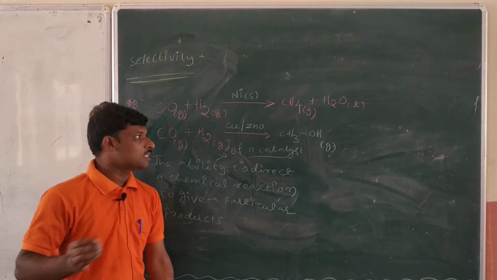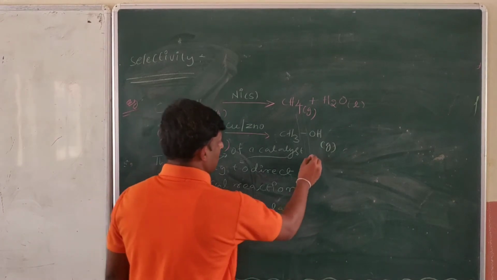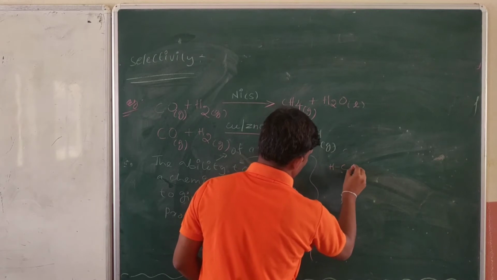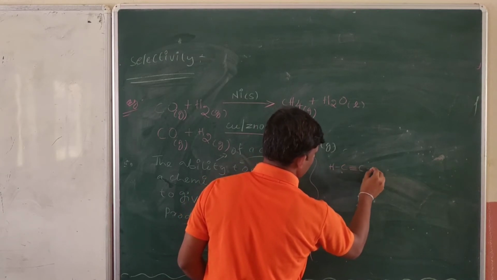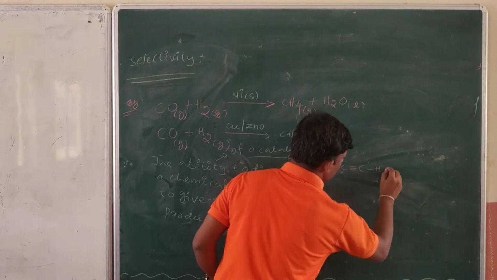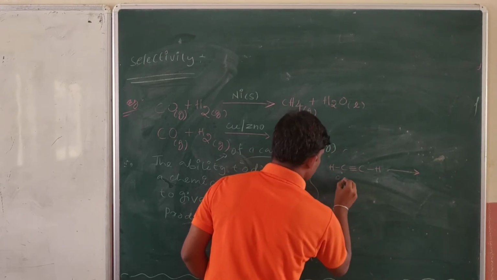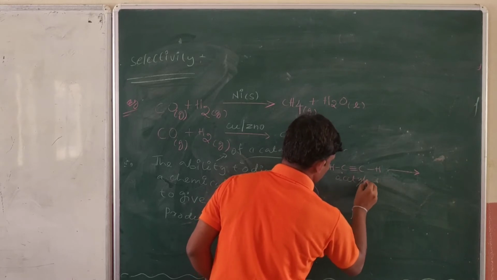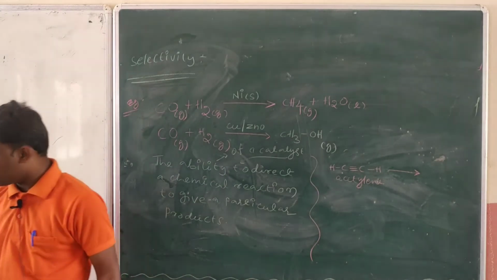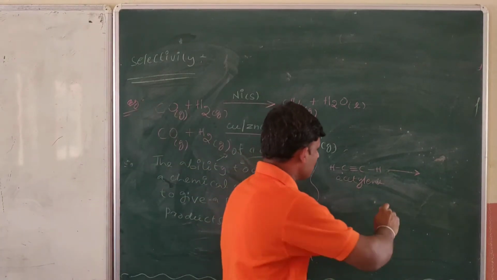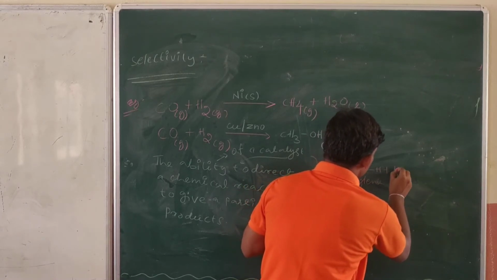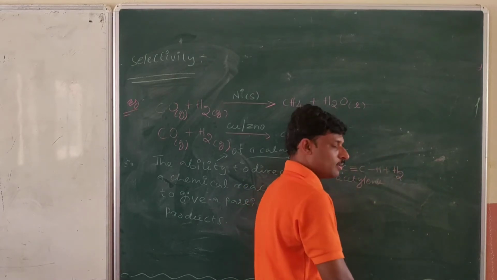In this example I am taking HC≡CH. What is the name of this compound? This compound is nothing but acetylene. So I am taking acetylene, an unsaturated compound, and I will do hydrogenation.